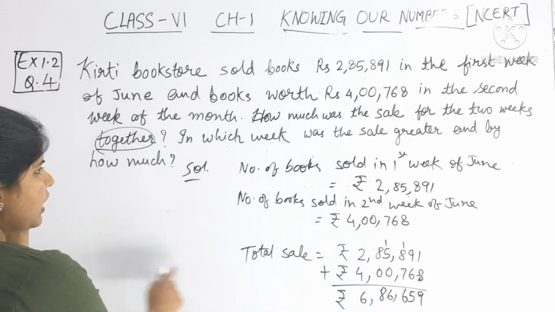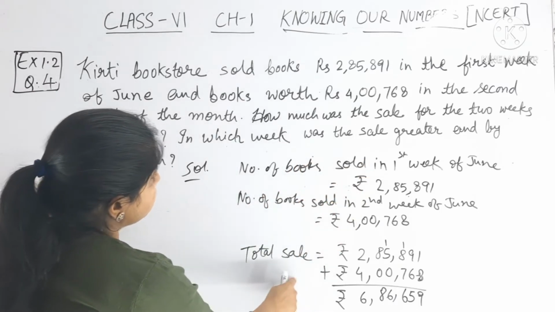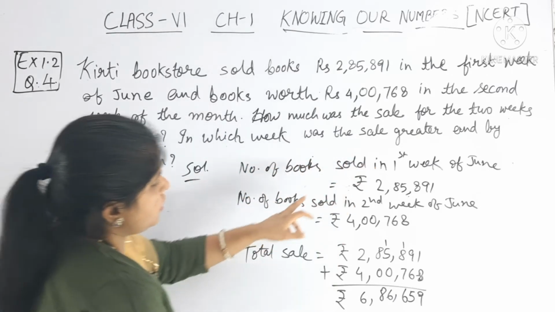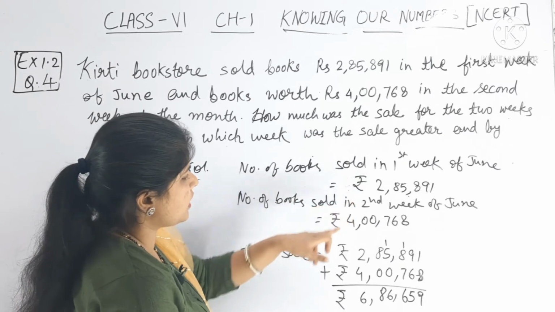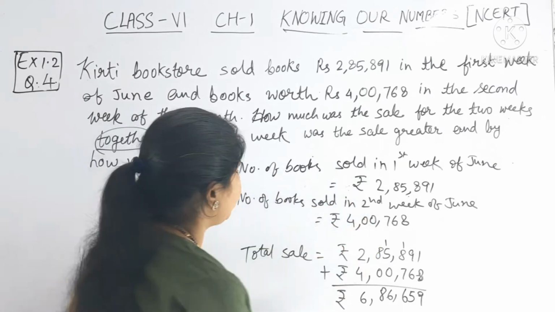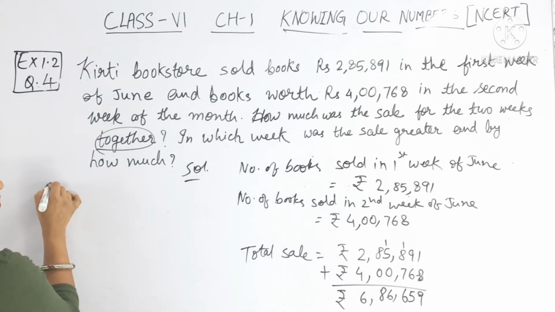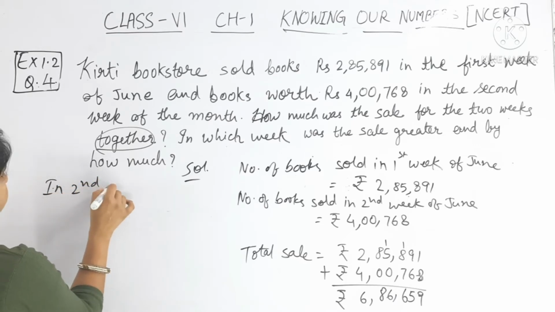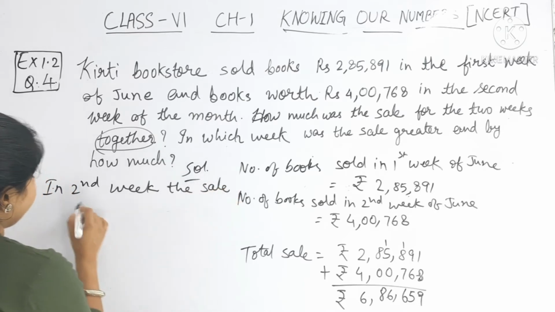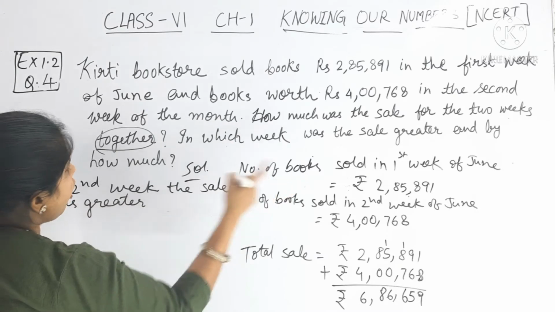Okay, then I am writing here how much was the sale, so this is the total sale. Then in which week was the sale greater? So here you can compare the first week and second week. Which is greater? That is 4 lakh will be greater. Okay. So in the second week, the sale was greater, and by how much?